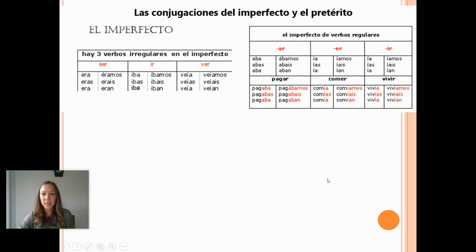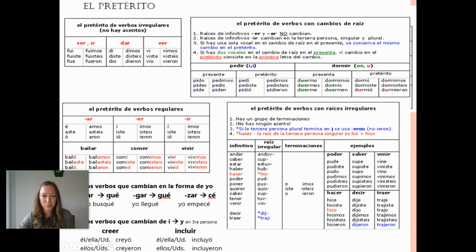Y luego, aquí tienen en la otra lado de la hoja verde todas las conjugaciones. So you can see the 3 irregulars that are conjugated at the top in every single conjugation. And then you've got some examples of AR, ER, and IR on the back side of this. What I think you'll need more importantly is the review of preterite.